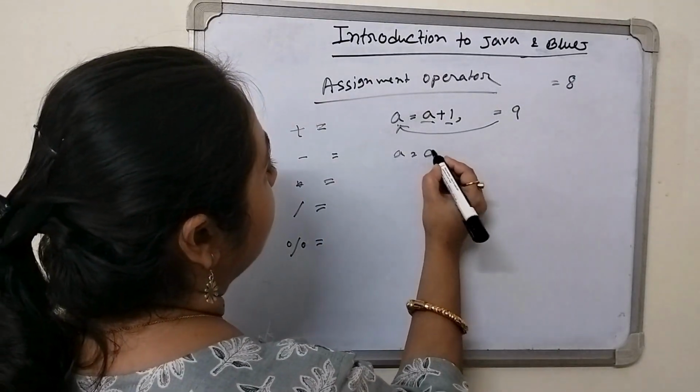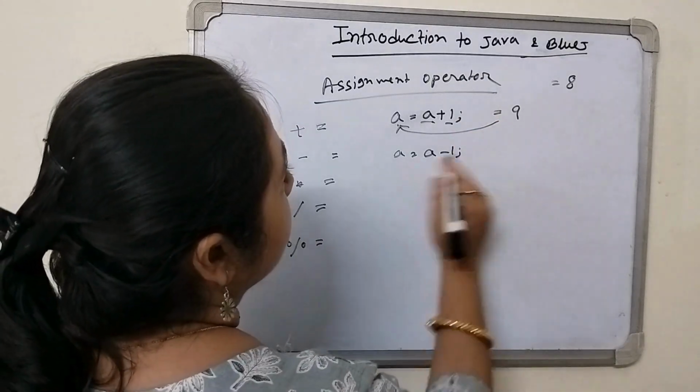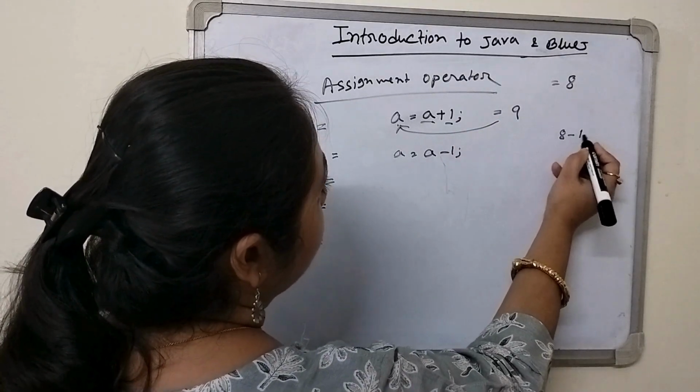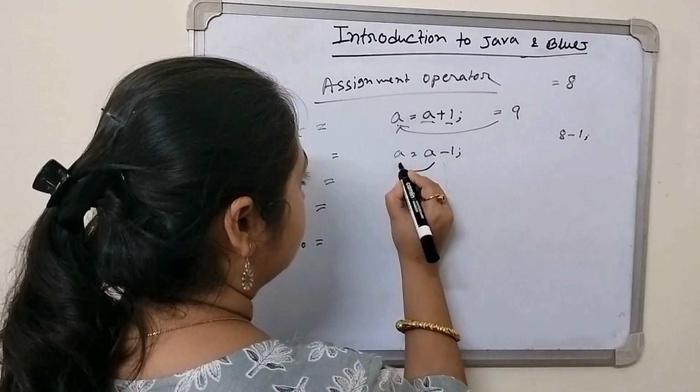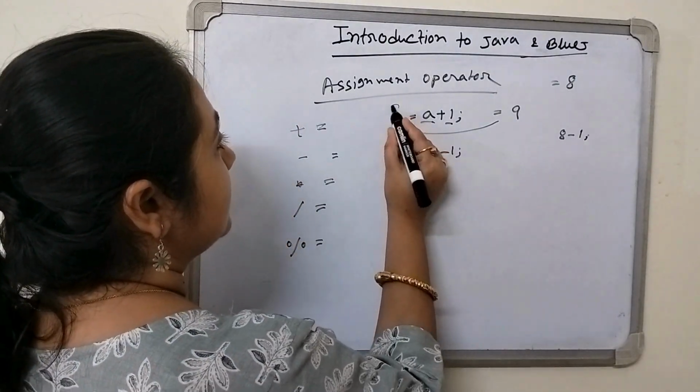We are assigning the value 9 to a. Next, a equal to a minus 1. Okay. The value of a is equal to 8. We are subtracting 1, 7. So the result will be 7. We are assigning the value to a. That is 7. This is the 9.